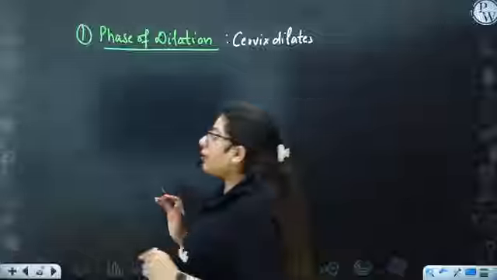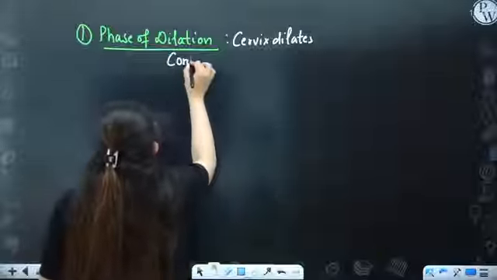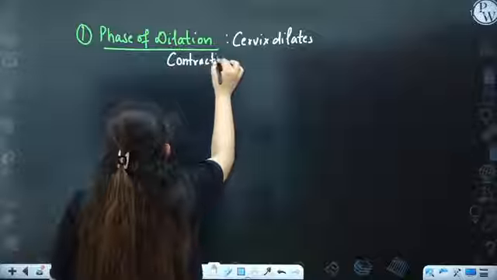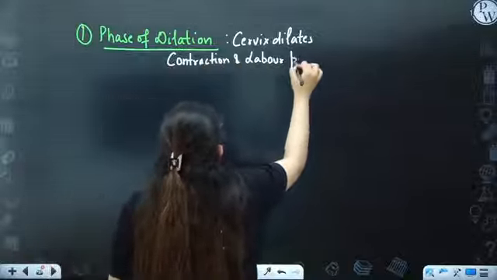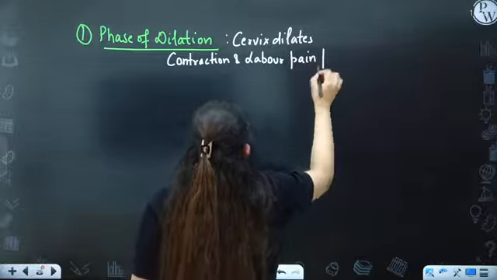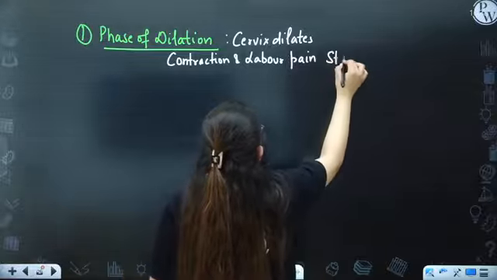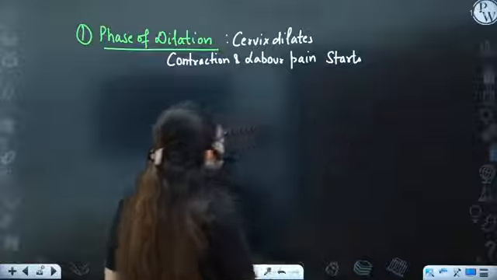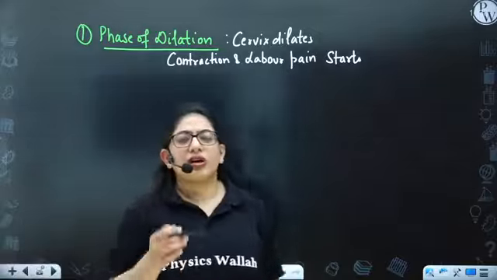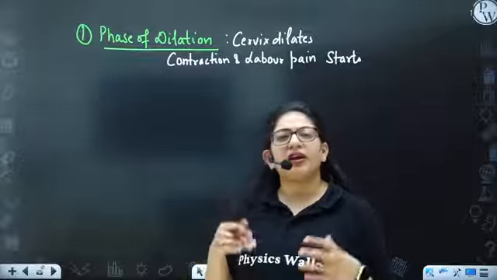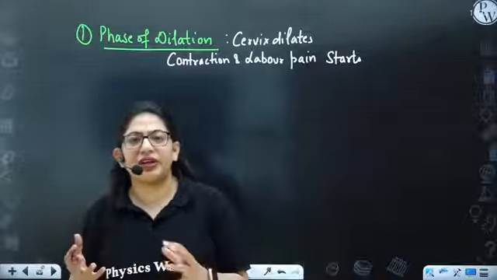Contraction starts and labor pain starts. This time period is around 10 to 12 hours, and in some females like 1 hour. So that varies.